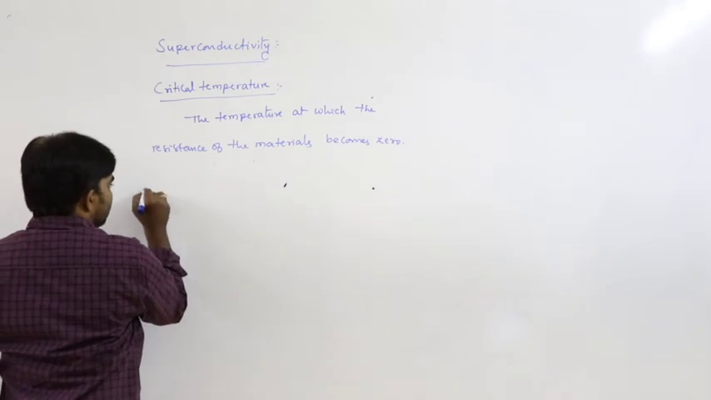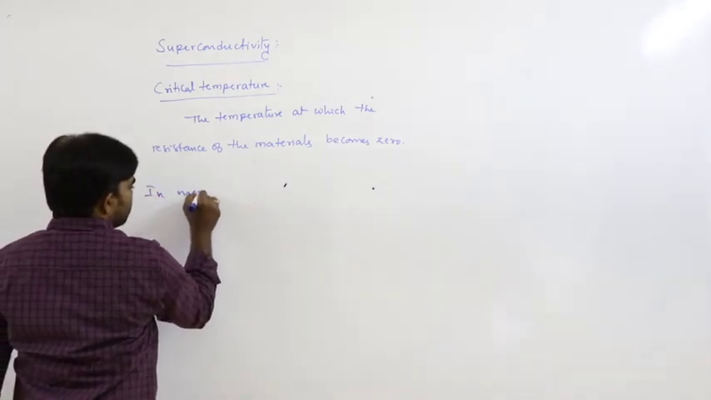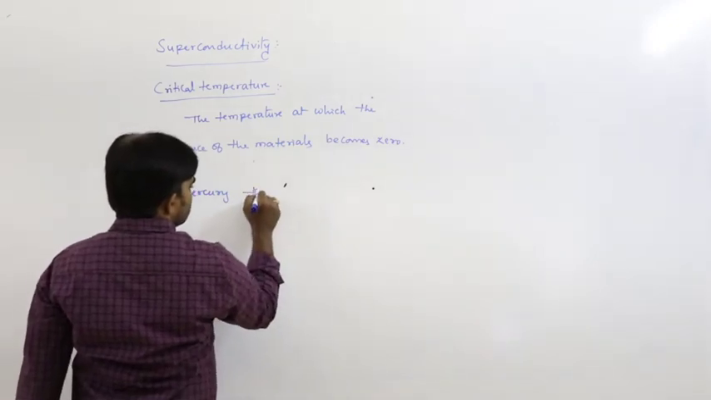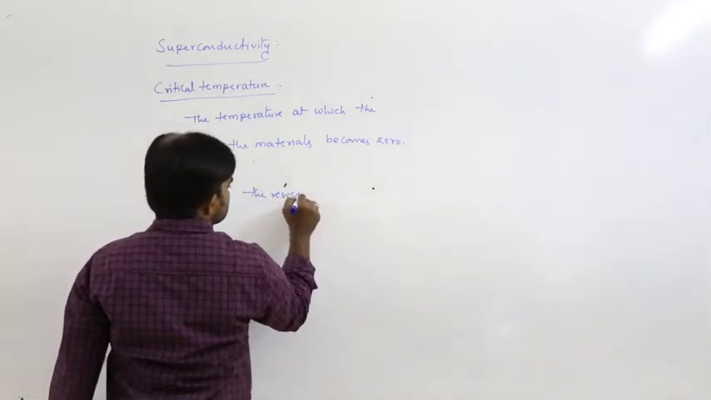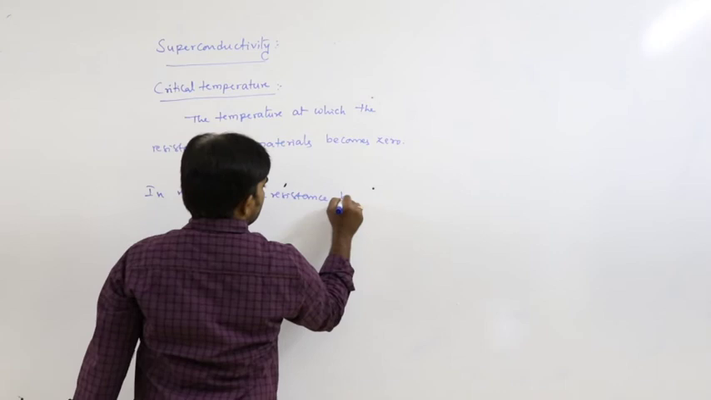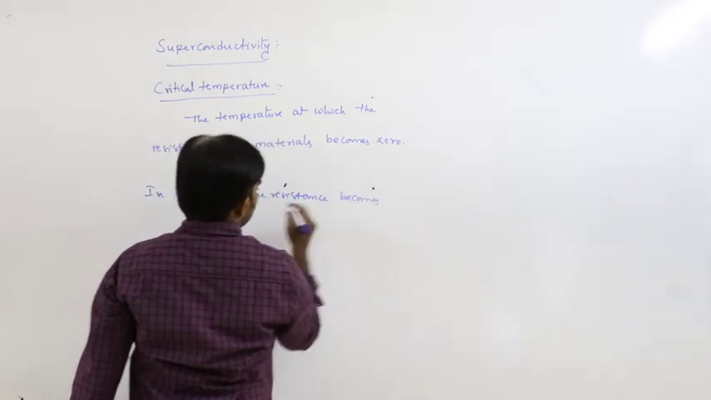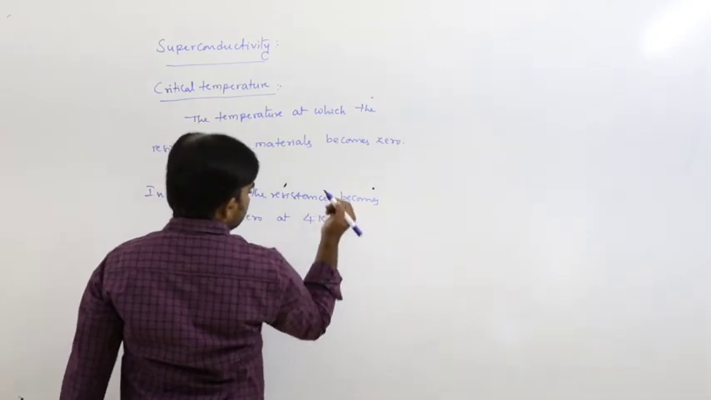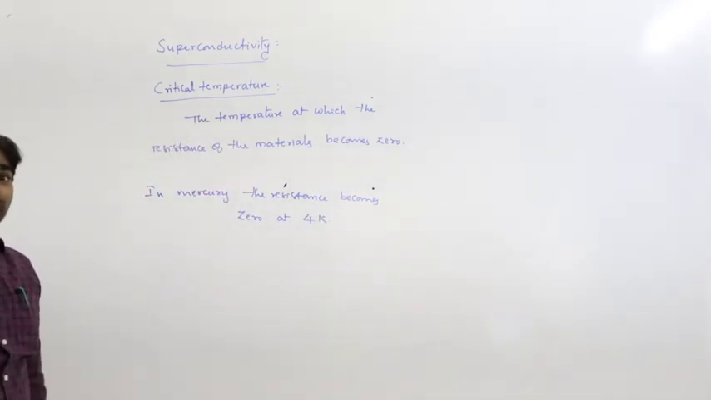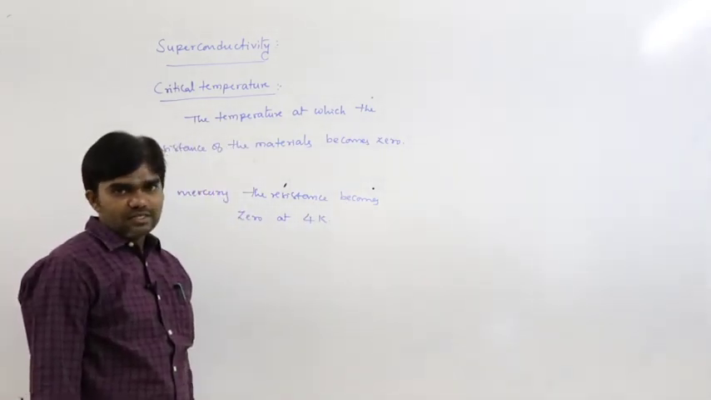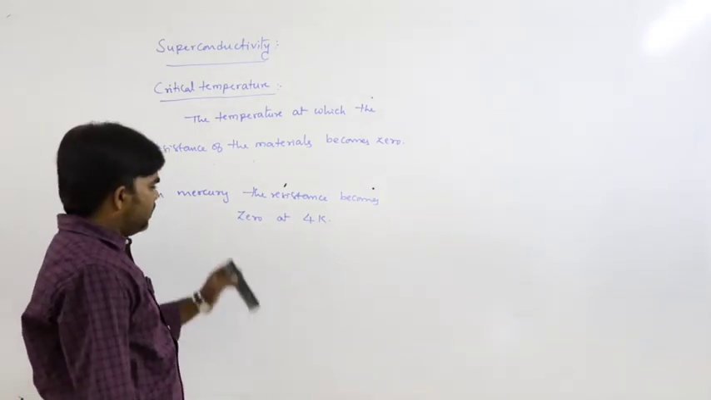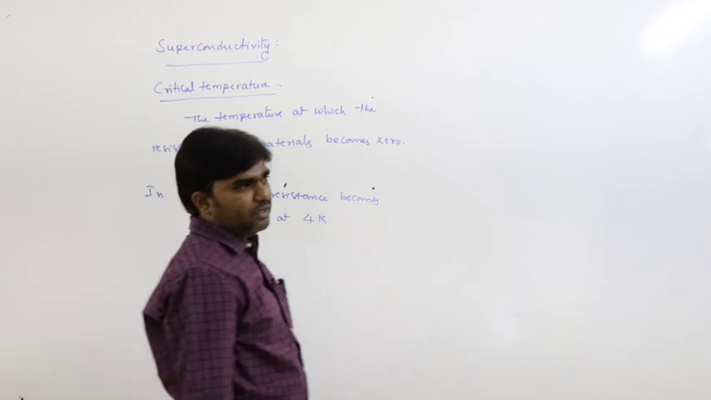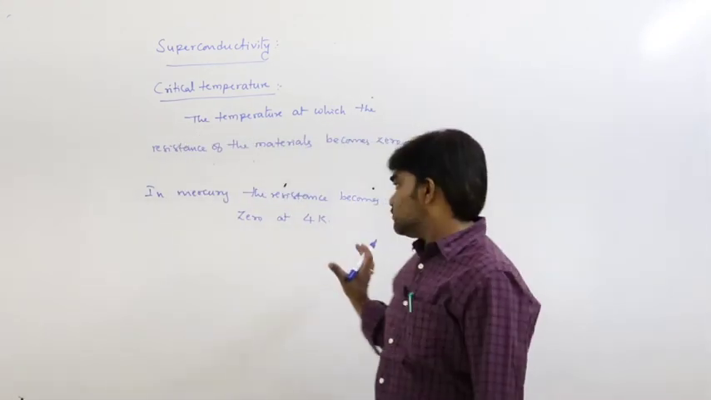Generally in mercury, the resistance becomes zero at nearly 4 Kelvin. 4 Kelvin, not degree Celsius, 4 Kelvin. So these are very low temperatures. What is the use of this superconductivity phenomenon?